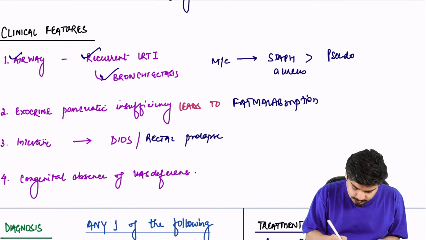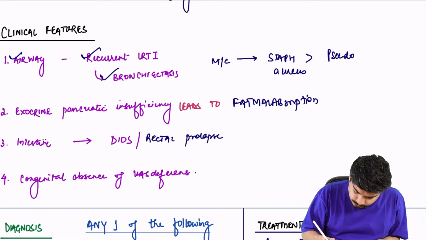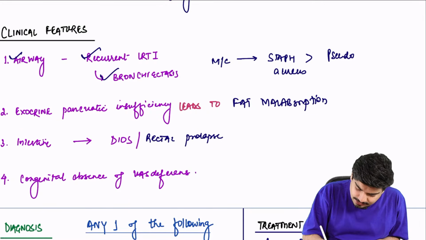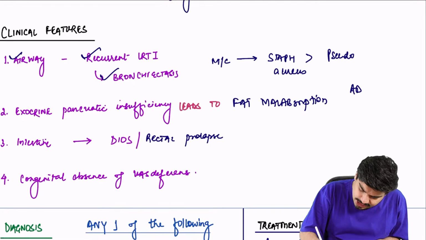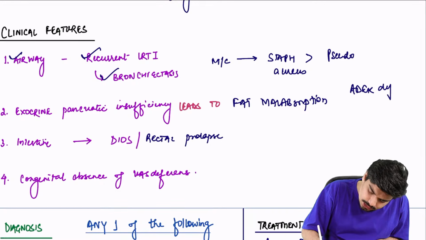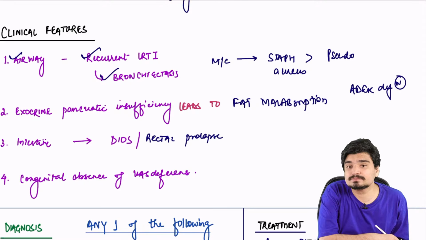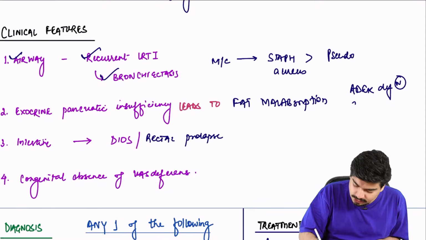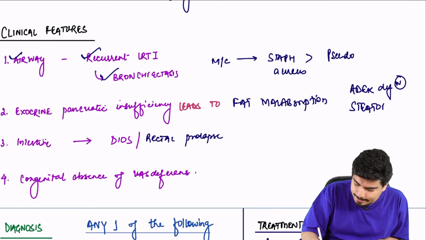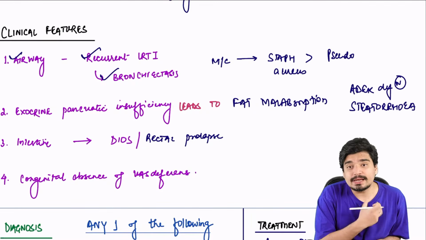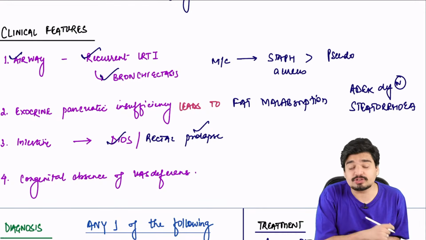And this fat malabsorption will cause what? It will cause ADEK deficiency. Right? Fat will come in stool, which is called steatorrhea. In the intestine, you will have rectal prolapse, you will have obstruction syndrome.